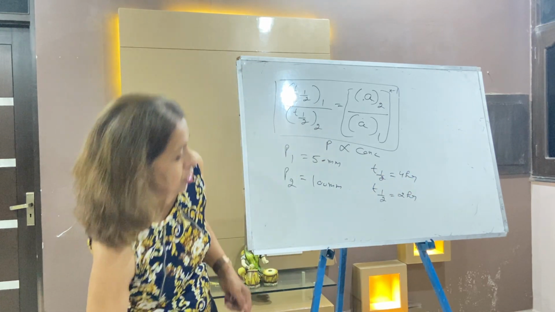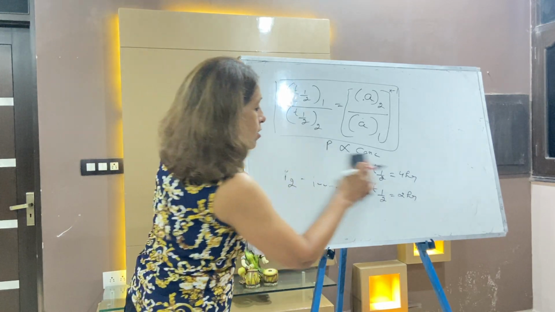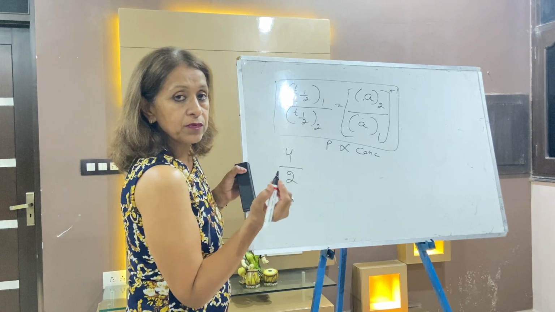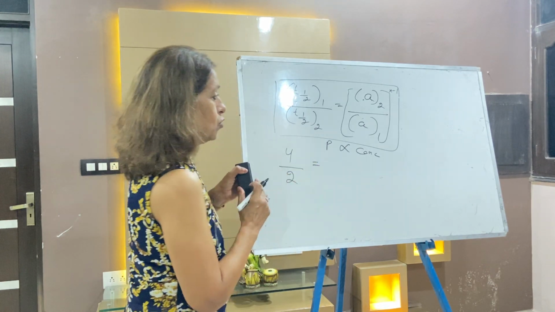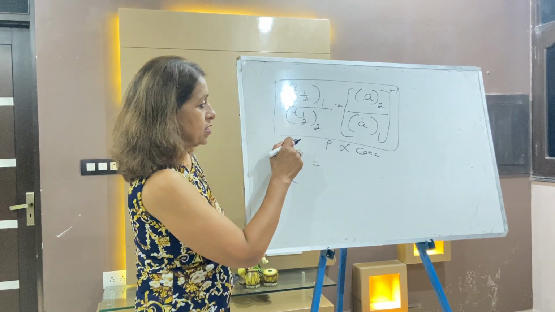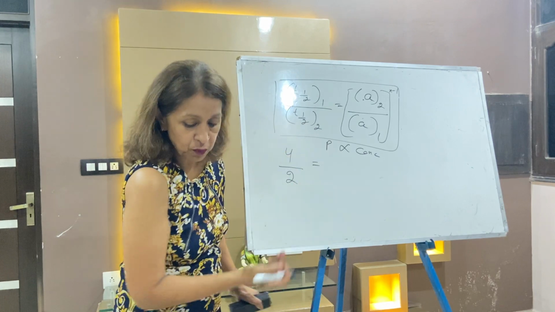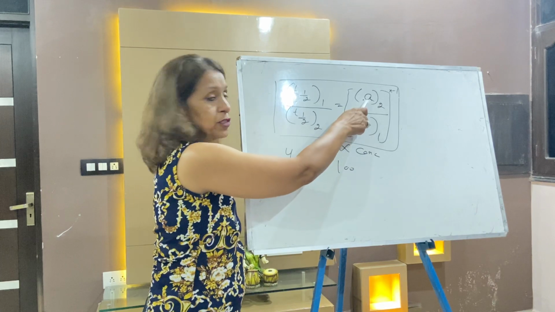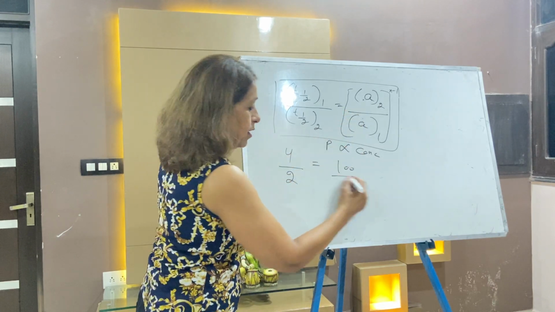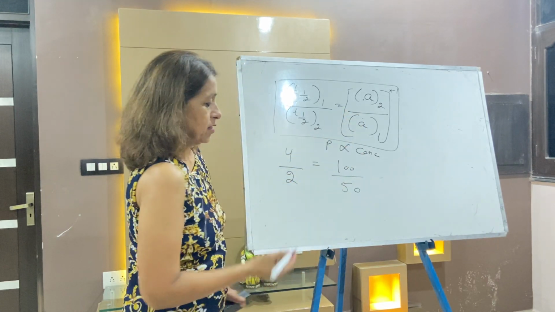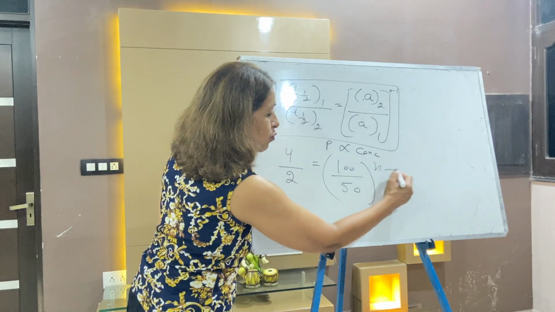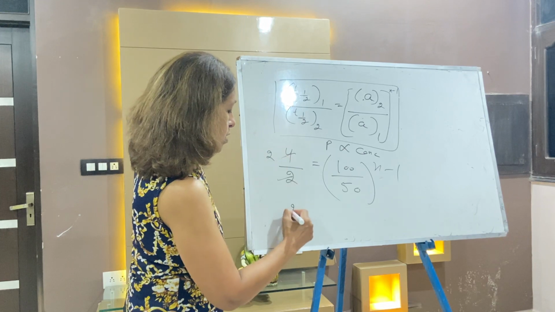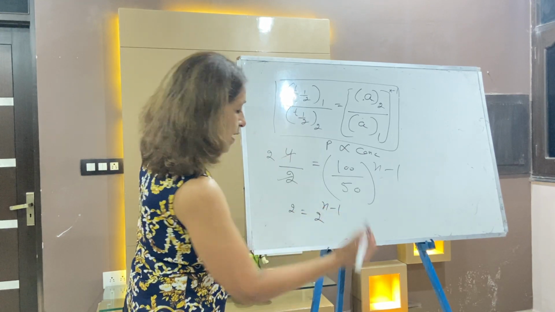Let us start the question. Half-life of the first is 4 hours by 2 hours, 4 by 2 is equal to A2 by A1. What is P2? P2 was 100, P1 is 50, so 100 by 50. So your answer is power n minus 1. Your answer will come, it is 2 is equal to 2 power n minus 1.